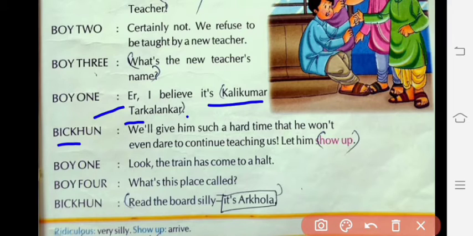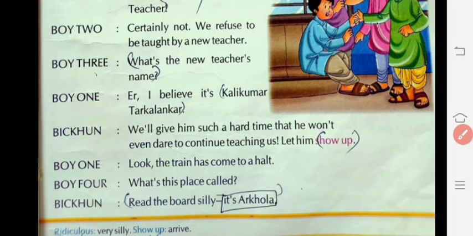Bhikkhun, one of the strongest or healthiest boys, says we'll give him such a hard time that he won't, means will not, even dare to continue teaching us. Let him show up. Show up means arrive. Boy 1 says, look, the train has come to a halt. Halt means stoppage or station. Boy 4 says, what's this place called? Bhikkhun says rudely. Bhikkhun was a very rude boy who talks to other people in a rude manner, even with his friends. Read the board, silly. Silly means foolish. It's Arkola. The first station they reached was Arkola.